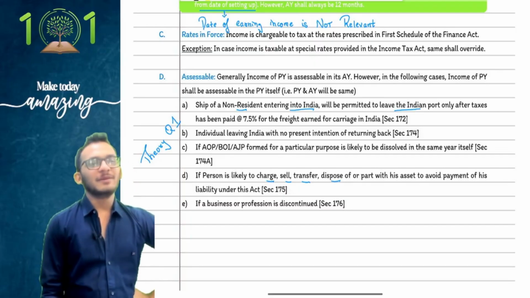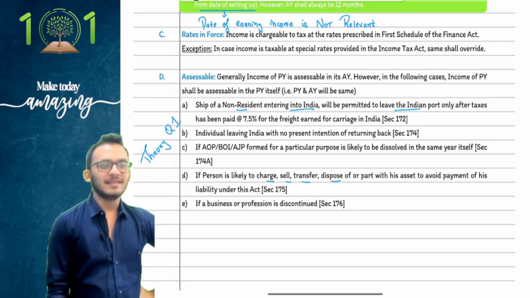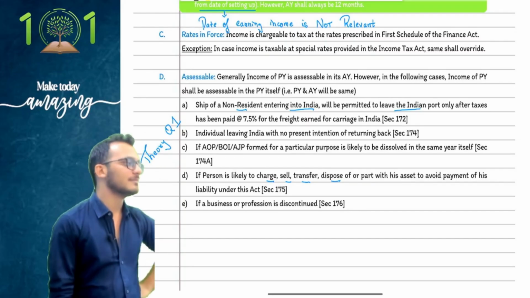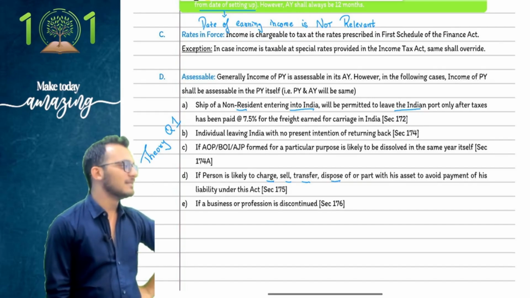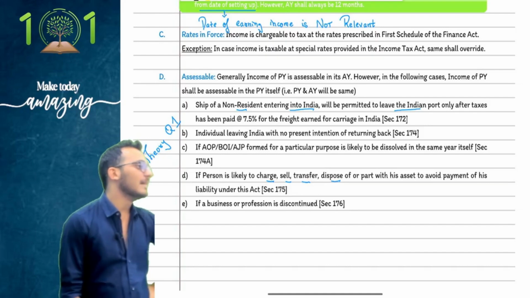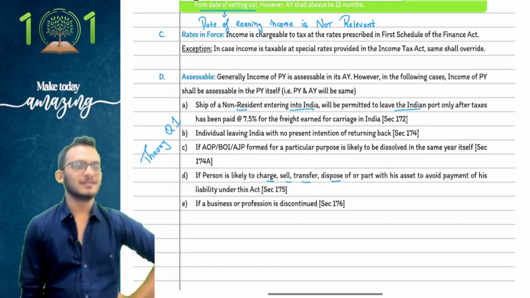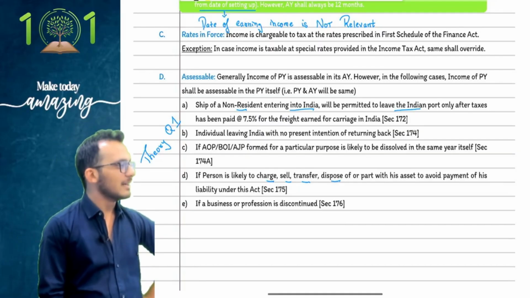23 chapters. In the 23 chapters, if you notice, people, chapter number 3 is residential status. Chapter number 4 is income from salaries, this is your head number 1. Chapter number 6 is income from house property, head number 2. Then profits and gains of business or profession, head number 3. Capital gains is head number 4.